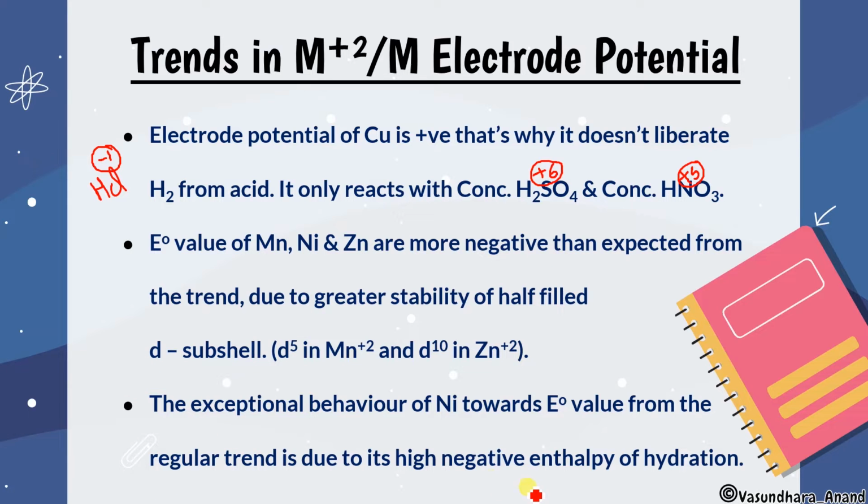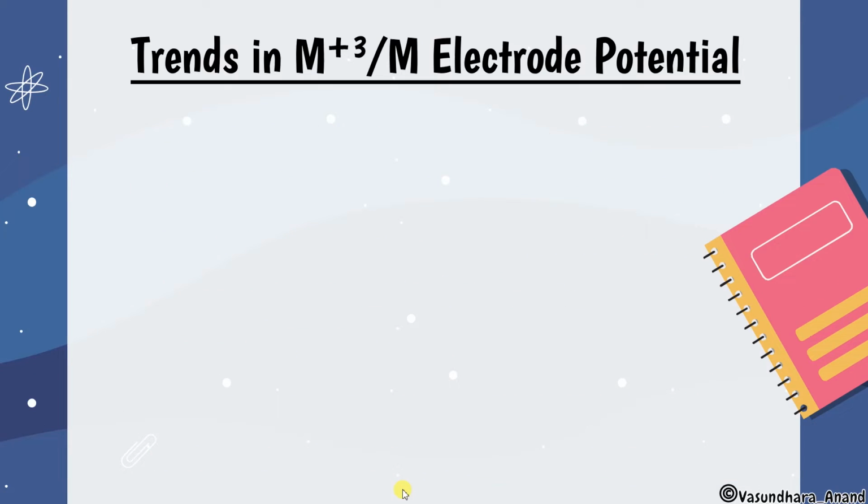A question can be asked: why are Mn, Ni, Zn electrode potentials more negative than expected? Explain. For Mn you will say d5, for Zn you will say d10, and for Ni you will say because of high negative enthalpy of hydration. That means it very easily gets hydrated, so that's why it has high negative enthalpy of hydration.